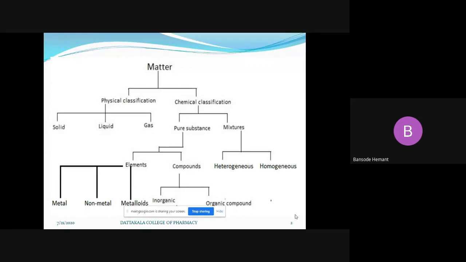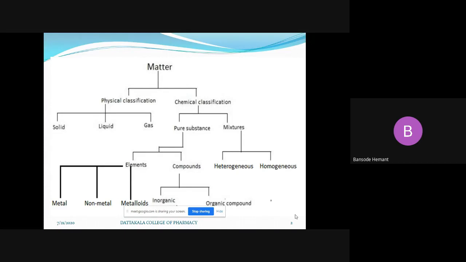These substances vary in their physical and chemical structure. On that basis, matters are classified. Whatever drugs or polymers you are going to use in pharmacy, these are again matter.